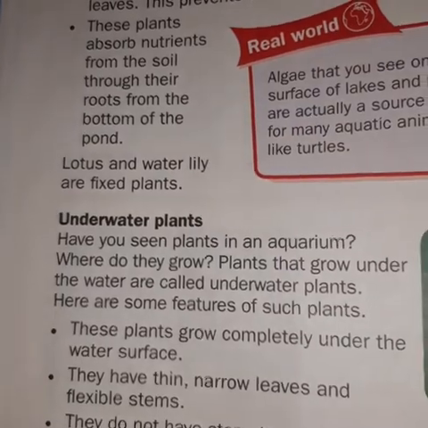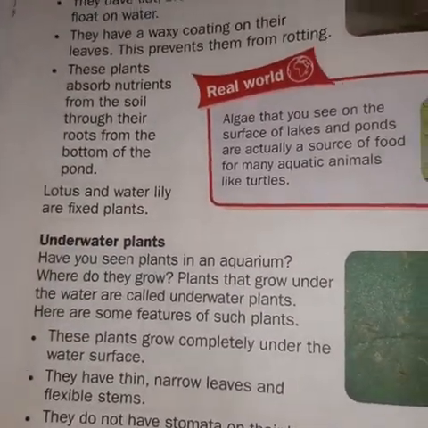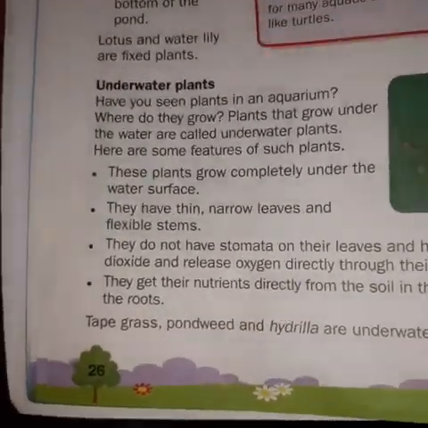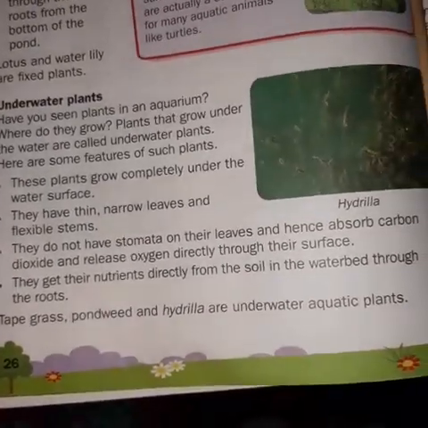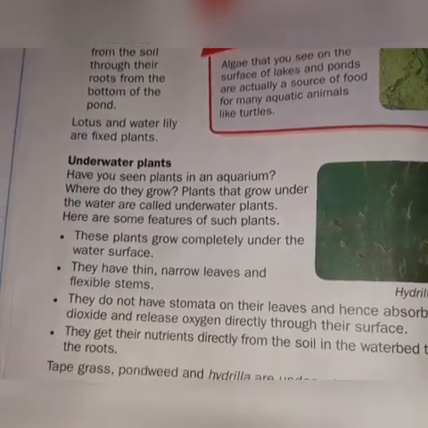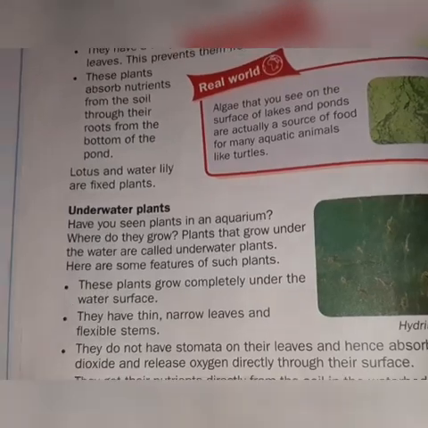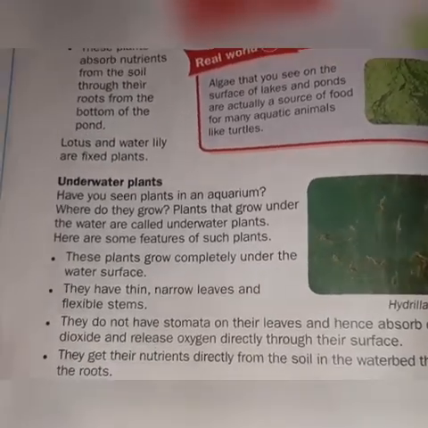Lotus and water lily are fixed plants. These are the two examples of the fixed plants. Underwater plants. Now we will discuss the underwater plants. The plants that grow under the water, not above the water, but under the water, are known as underwater plants.